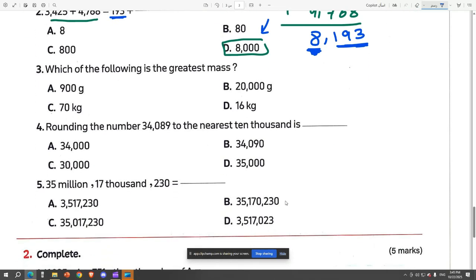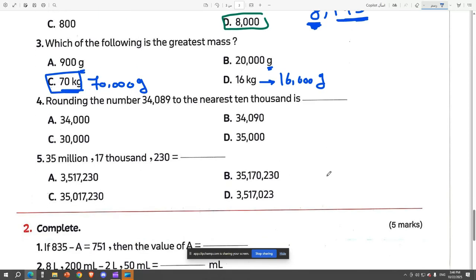Which of the following is the greatest mass? So to compare, you have to put them all in the same unit. So we have to make them all in grams. So this will be 16,000 grams, and this is going to be 70,000 grams. Which one is the greatest? Of course, it will be the 70,000 grams. It's the biggest one.